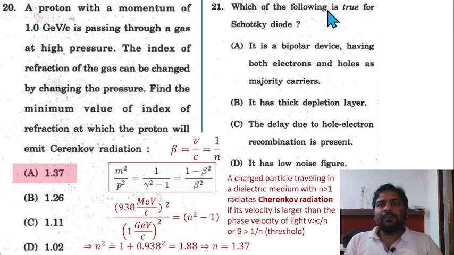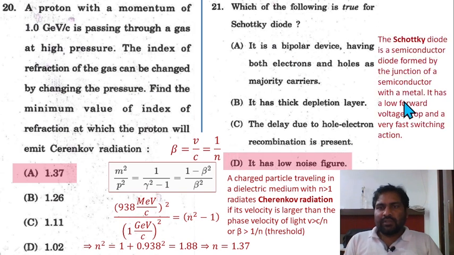Question 21. Which of the following is true for a Schottky diode? A Schottky diode is a semiconductor diode formed by the junction of a semiconductor with a metal. It has a low forward voltage drop and a very fast switching action. Option D is correct here. It has a low noise figure.